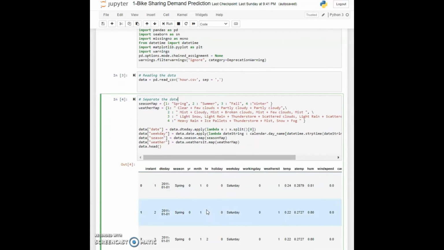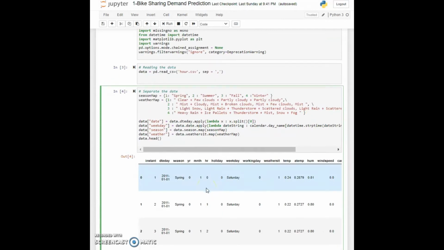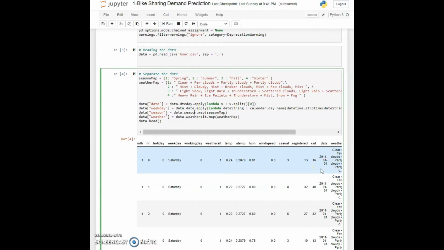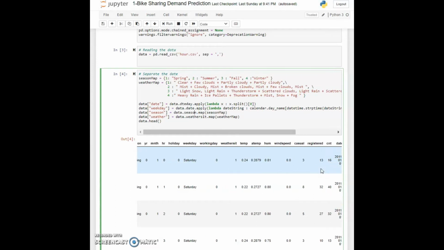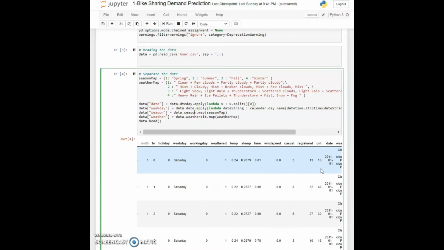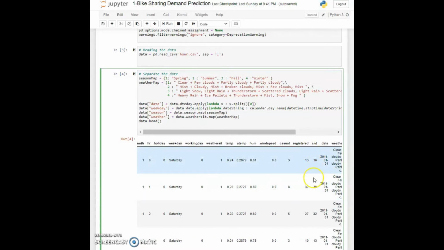As you can see here, this is our data. We are still having this date column, and we also have season, year, month, hour, holiday, weekday and so on. We are also interested in this count number, and that is pretty much how it looks.